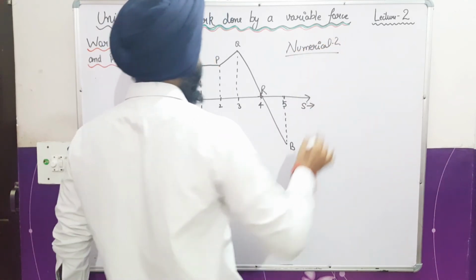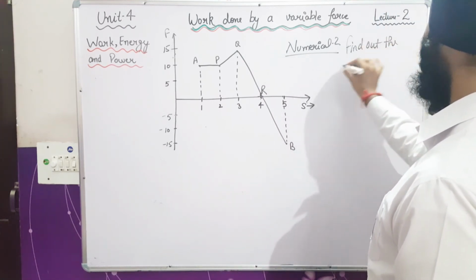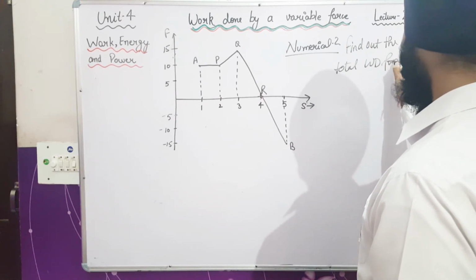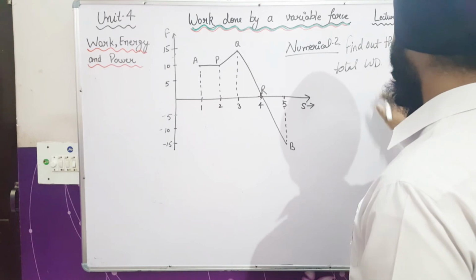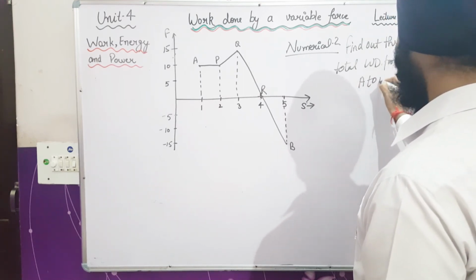Numerical 2. In this also we have to find out the total work done from A to B. Fine.